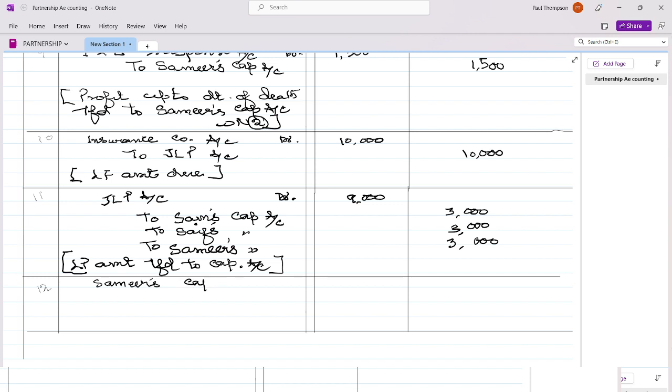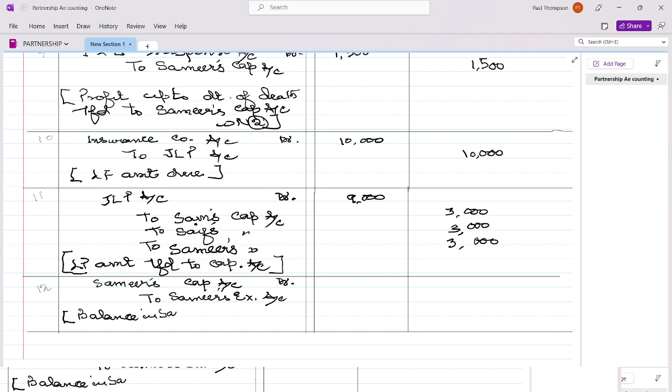Samir's capital account debited to Samir's executor account. This will be transferred to his executor account. Balance in Samir's account transferred to his executor account.